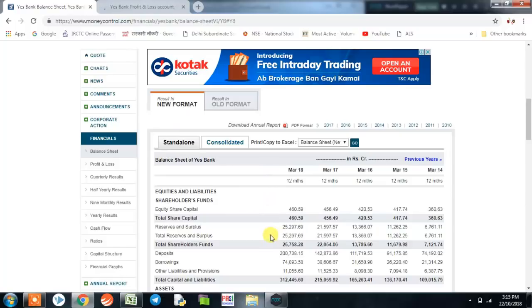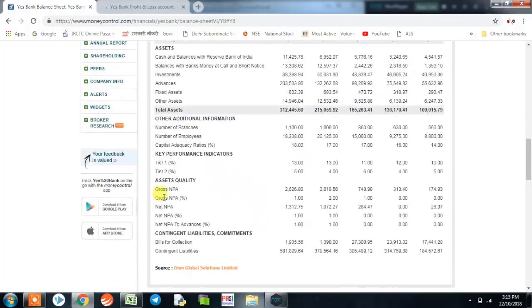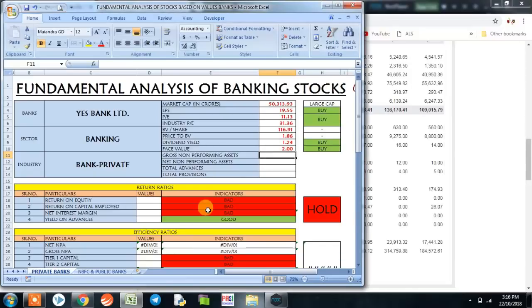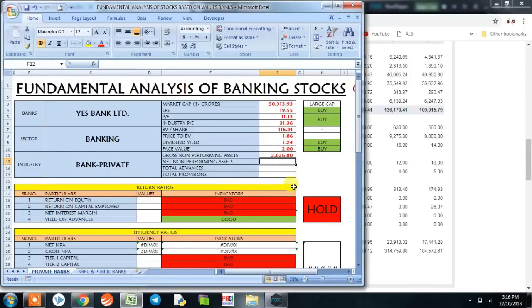Now in the balance sheet we look for gross NPA. The gross NPA is 2626.80. So we put here 2626.80. Next is net NPA. So the net NPA is 1312.75. 1312.75.